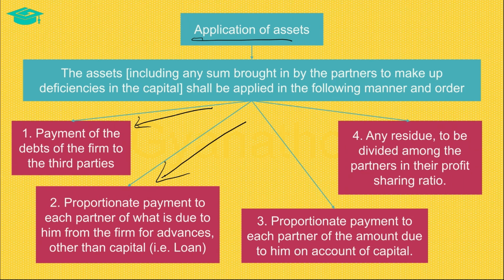Once all the debts are cleared, then the assets are utilized to pay the amount due to each partner on account of their capital. If the value of assets is not enough to cover the amount of capital, then each partner is paid proportionately on the basis of the amount due to him from the firm on account of capital. Once the firm settles all the debts and capitals, if at all any residue is left over, then such residue is divided amongst the partners in their profit sharing ratio. So, this is the manner in which Section 48 of the Indian Partnership Act 1932 mandates the treatment of losses and application of assets.